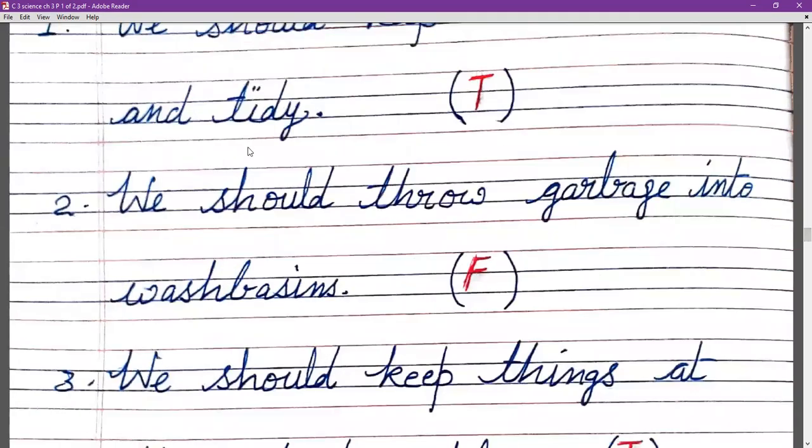Statement number 2, we should throw garbage into wash basins. So whatever waste we have in our homes, we should throw into the wash basins. No, this is a false statement. We should always throw the waste materials into the dustbin. You will write T and F just like this.